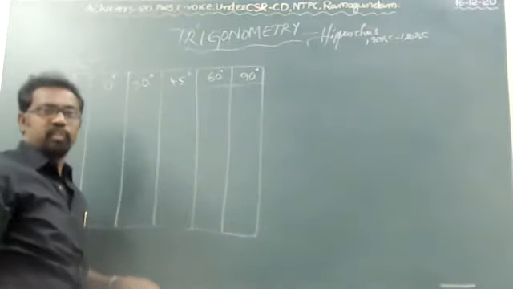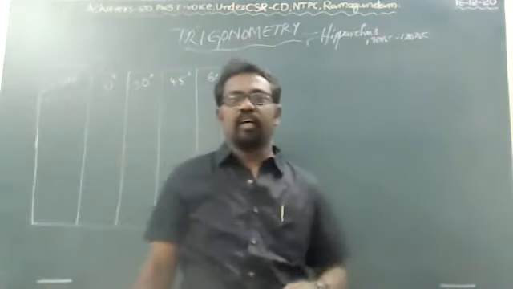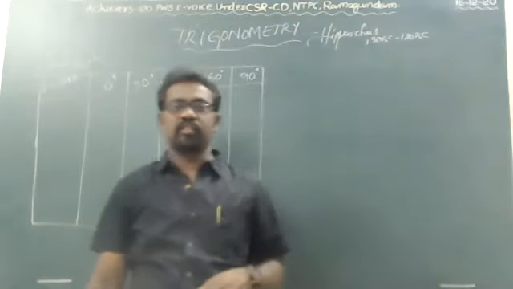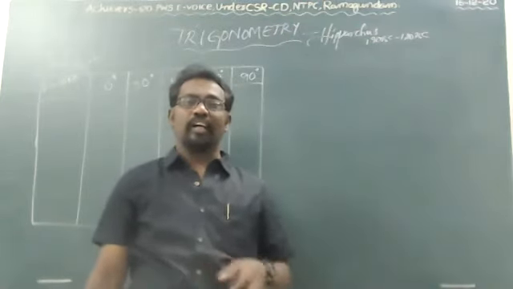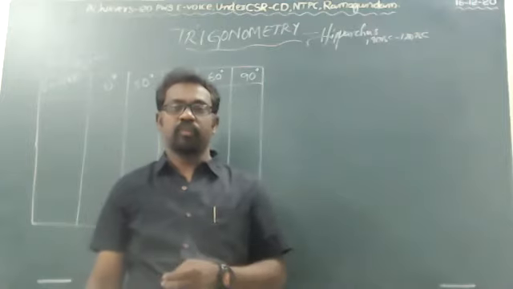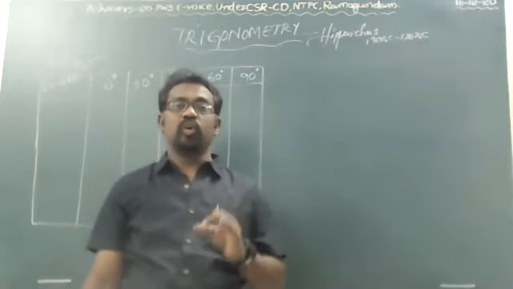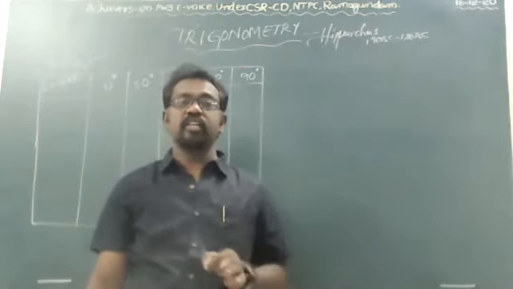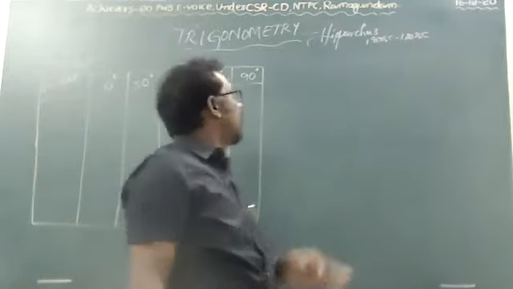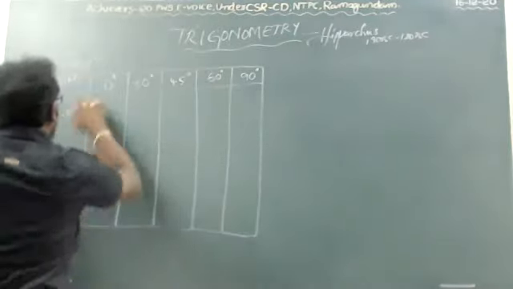These are the 5 most important degrees, the values of the trigonometric table. Standardly we have 0 degrees, 30 degrees, 45 degrees, 60 degrees and 90 degrees. These are called degrees.